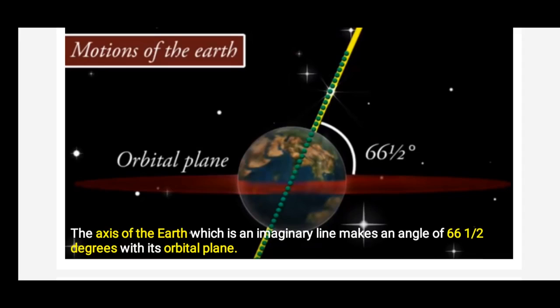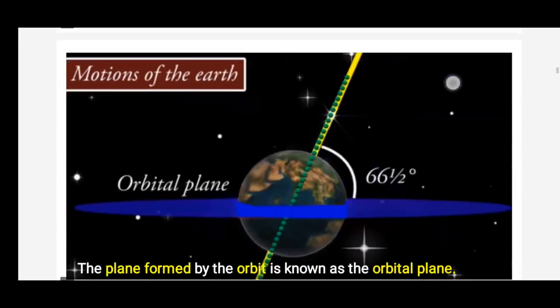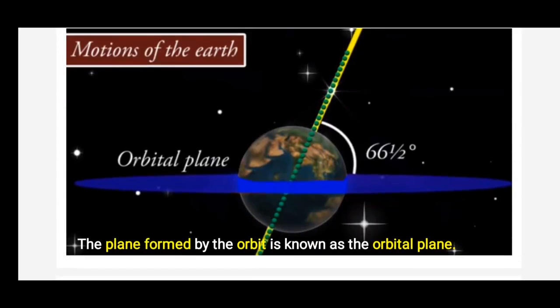So what is the orbital plane, children? Here you can see the red plane, it's called the orbital plane. Okay, so the plane formed by the orbit is known as the orbital plane. What's the orbital plane, children? The plane formed by the orbit is known as the orbital plane.